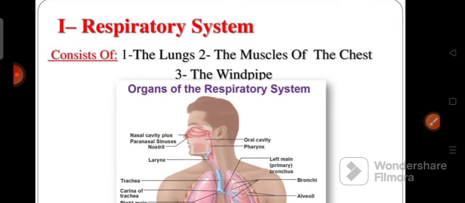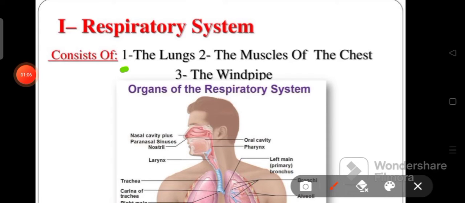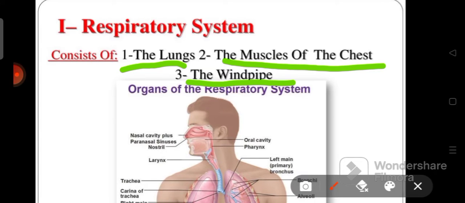First one, respiratory system. The respiratory system consists of three important organs. Just look at it. First one, lungs. Second one, muscles of the chest. Third one, windpipe. So remember these three.